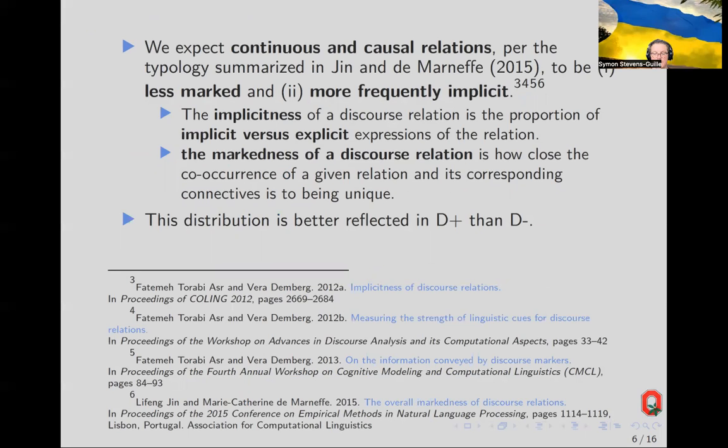So here, implicitness of a discourse relation corresponds to the proportion of implicit versus explicit expressions of the relation. Markedness of a discourse relation is how close the co-occurrence of the relation and its corresponding connectives is to being unique. So in other words, continuous and causal relations are expected to be realized more frequently by a wider range of connectives. We find the distributions of markedness and implicitness for our D+ results are close to the distributions for the reference text. D- is considerably worse in this respect.